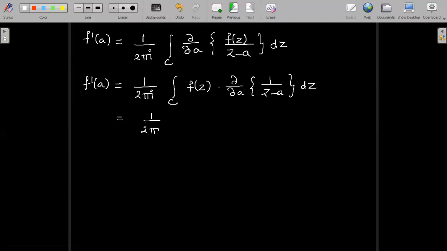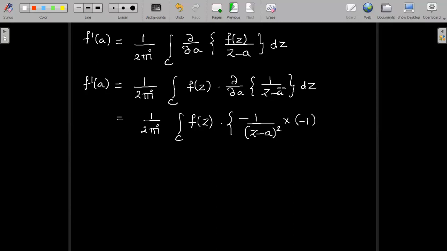The differentiation of 1 by (z minus a) is of the form 1 by t. The differentiation of 1 by t is minus 1 by t square into the chain rule: differentiation of (z minus a) partially with respect to a. So just 0 minus 1, as a is treated as a variable here.